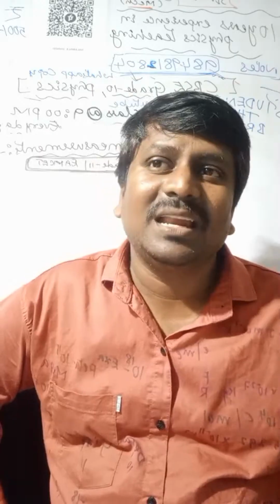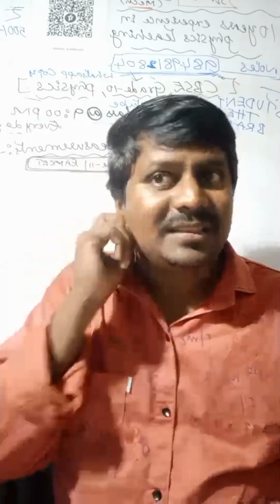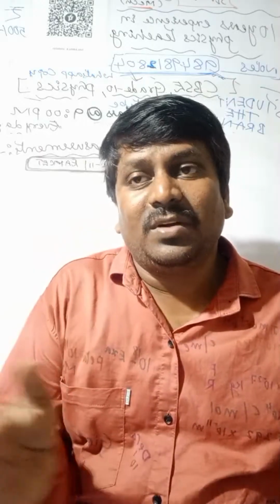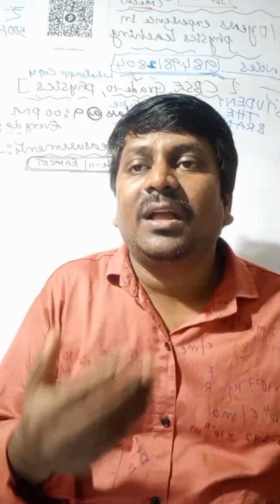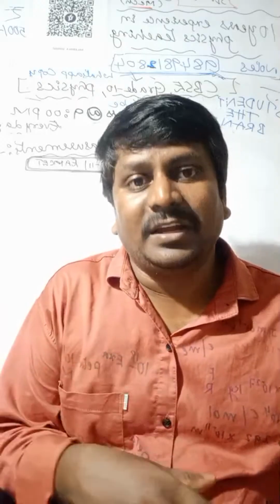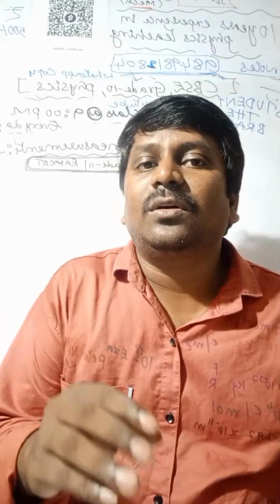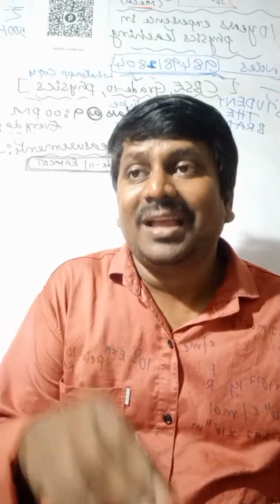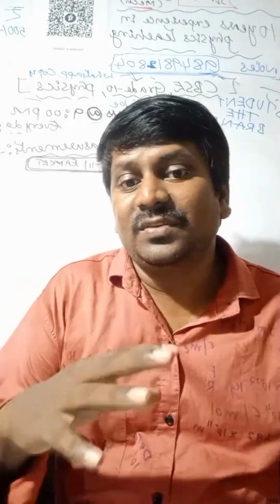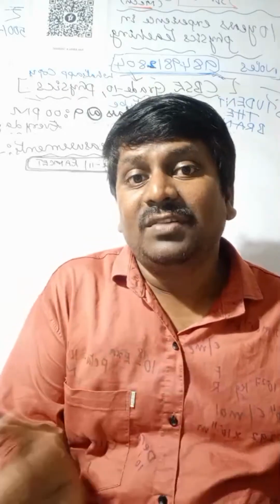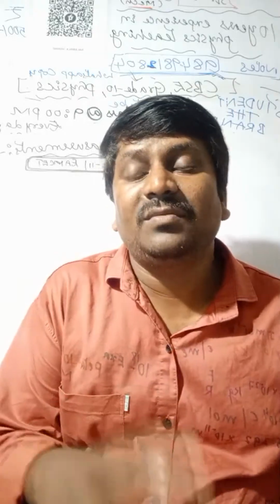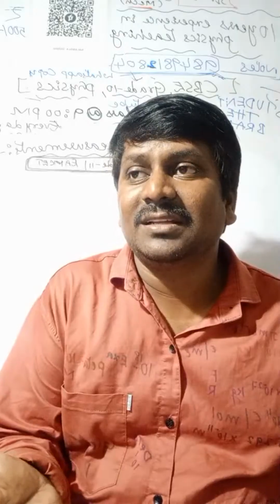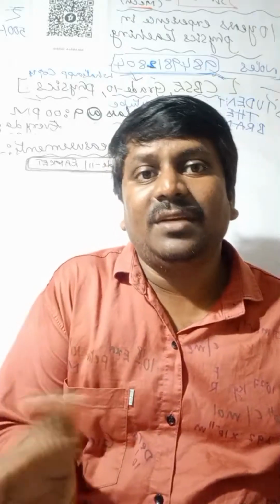So if you are taking 3.64, after the decimal point, if the following digit is below 5, we should not do anything. We have to write 3.6. If it is 3.69, if the digit after is more than 5, we have to raise by 1. That is nothing but 3.7 we have to take.